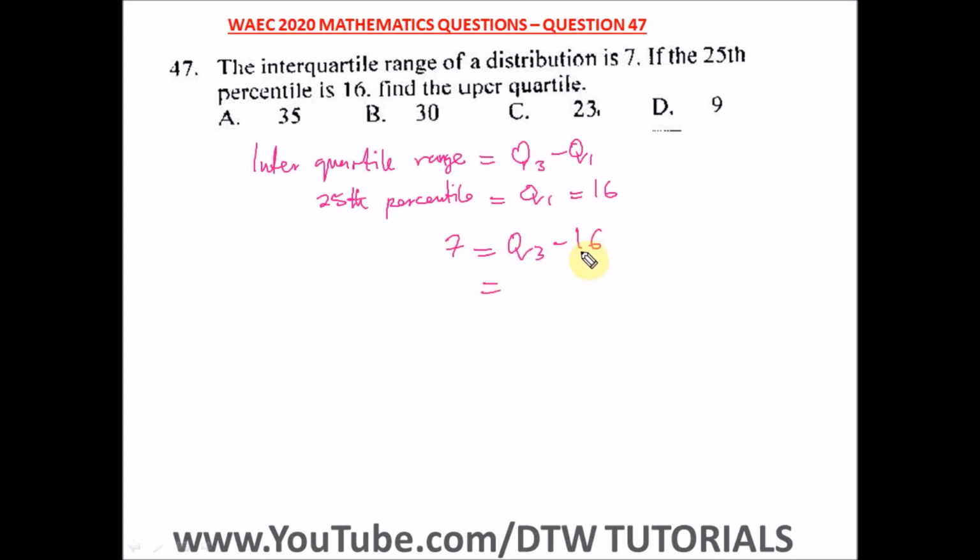So here we just take this here. We have 7 plus 16 equal to Q3. That's the upper quartile. So what's 7 plus 16? That's 23, equal to our upper quartile.